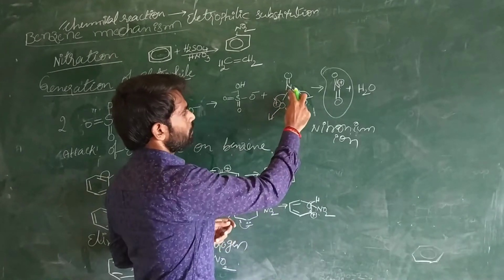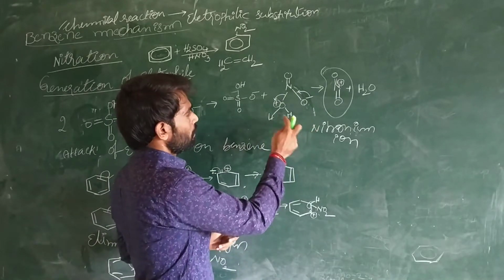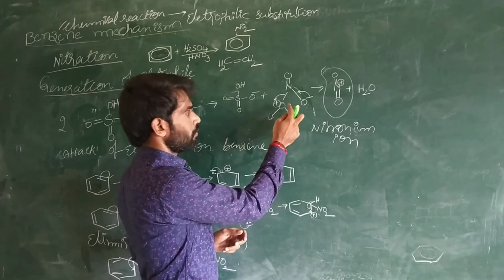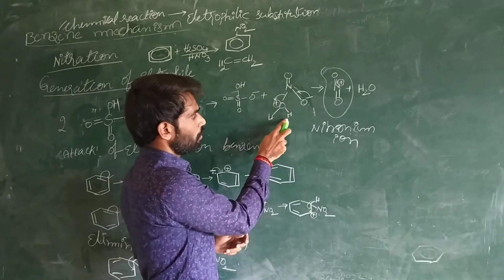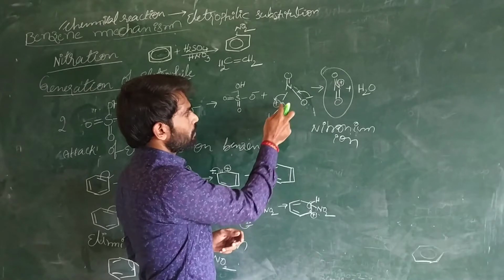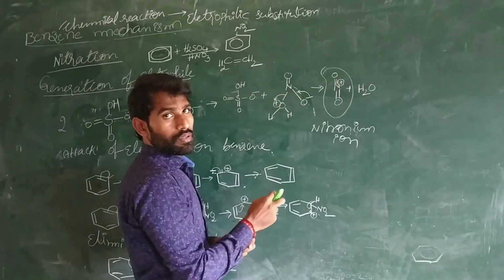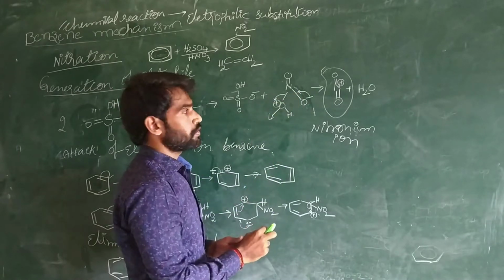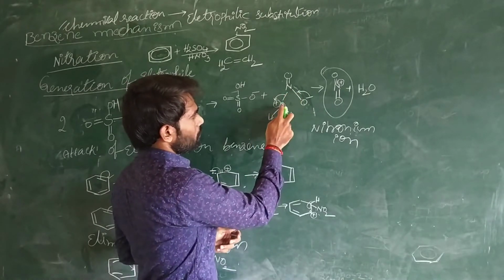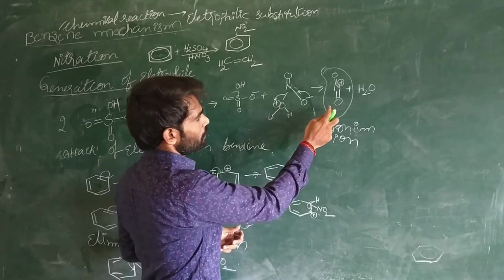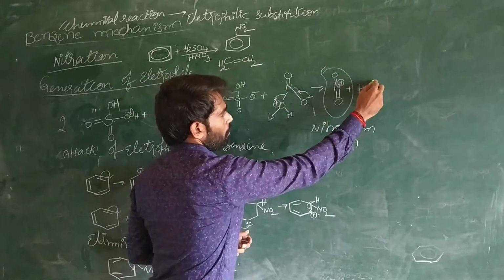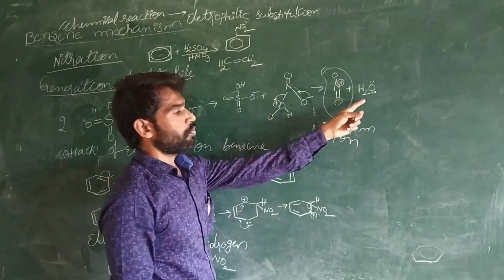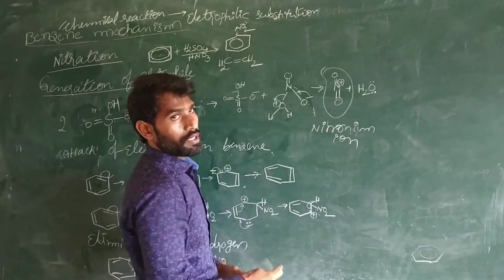Now the bond between the nitrogen and oxygen is broken, and the electrons are taken by the oxygen atom. Now this molecule is eliminated as water, and formation of the nitronium ion takes place.